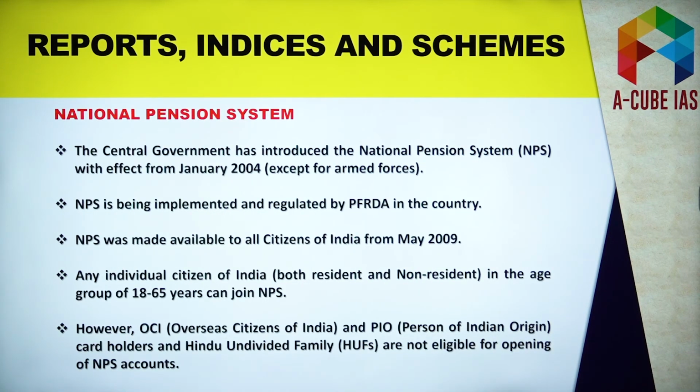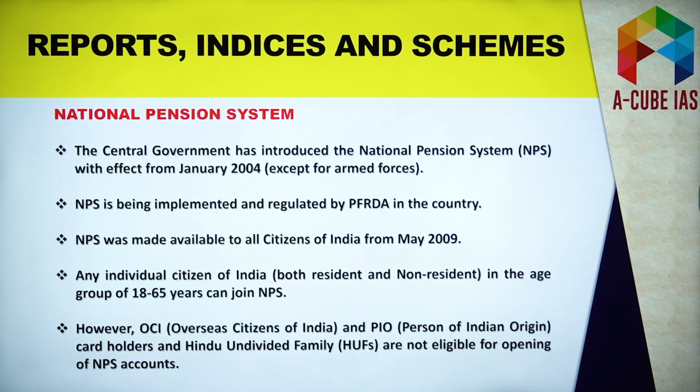Now let's talk about the National Pension System. See, this National Pension System was introduced in January 2004. And one important fact that you must remember is that this scheme is not available for armed forces. And remember, it was made available to all citizens of India from May 2009. Now, one more fact you must know, that OCI cardholders, PIO cardholders and Hindu undivided families are not eligible for opening these national pension accounts.